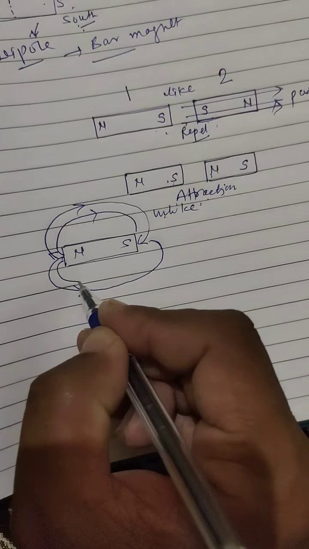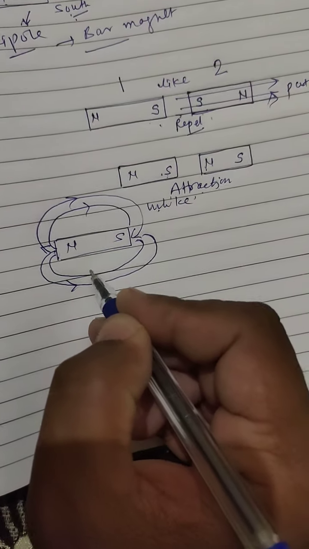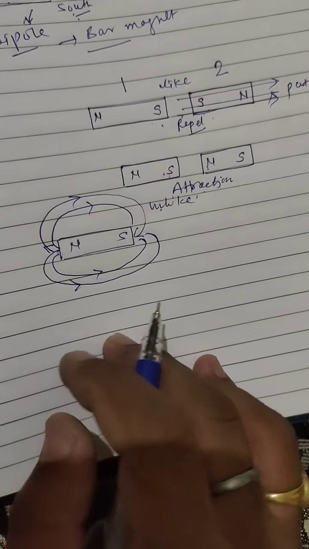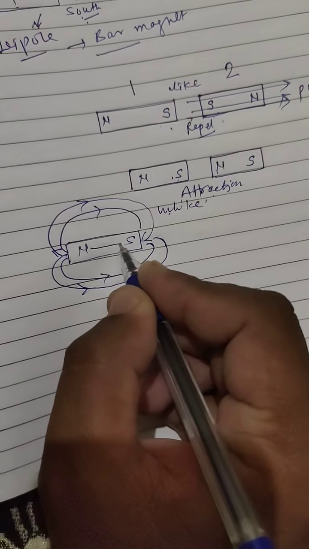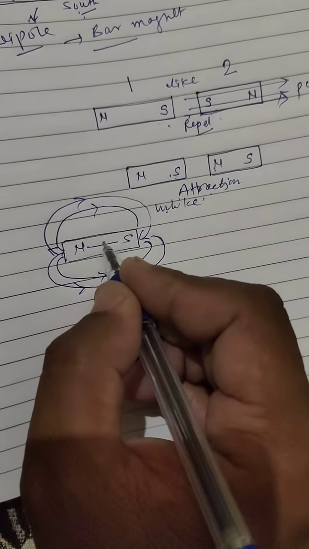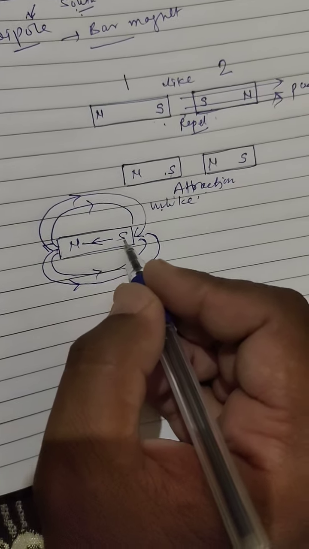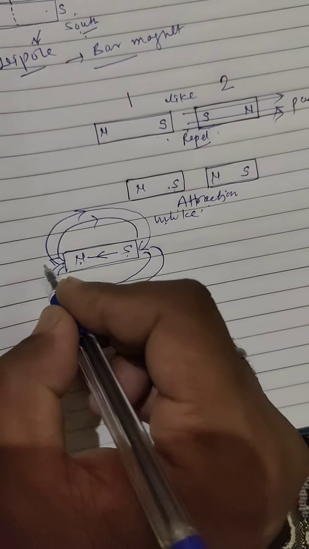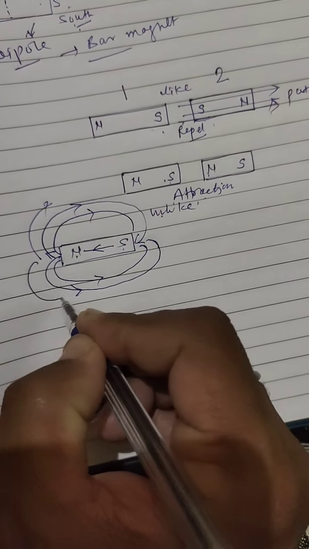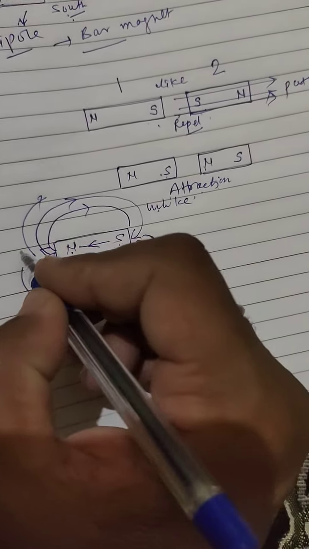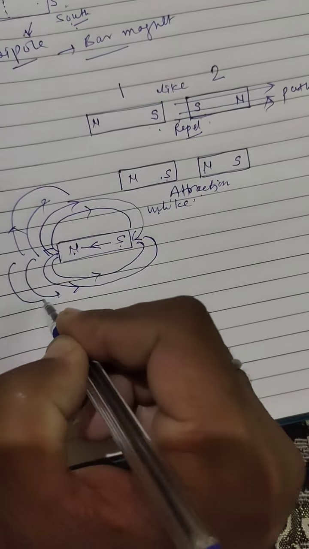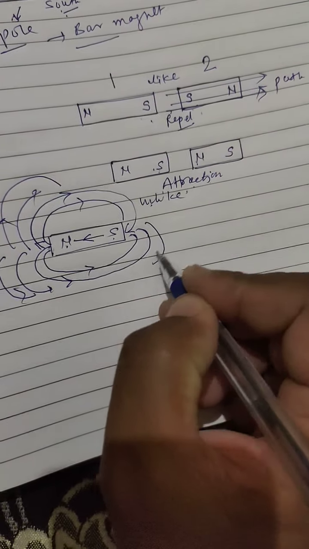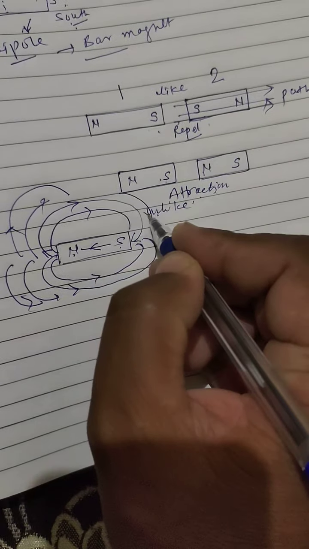Here the magnetic lines of forces are shown like this. But inside the magnet, the magnetic lines of forces have the direction from south to north. Keep in mind, the direction is like this.